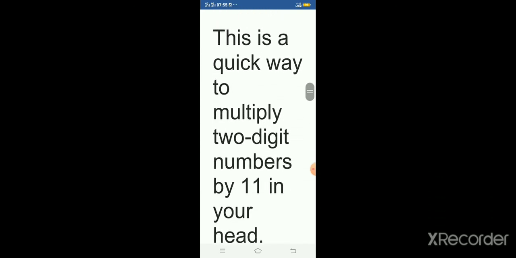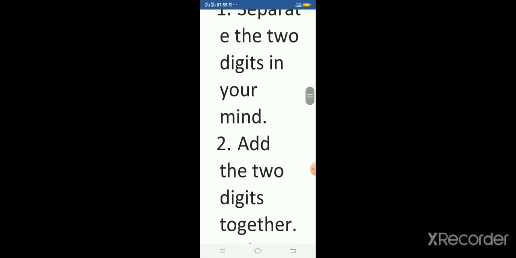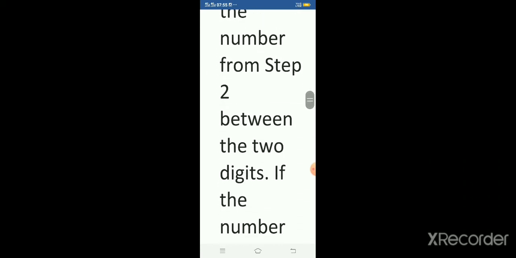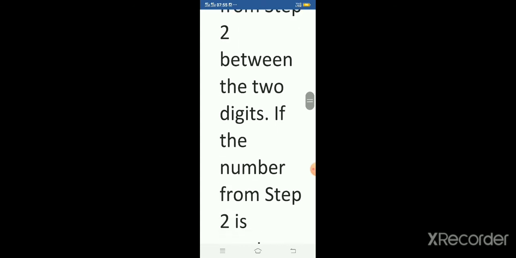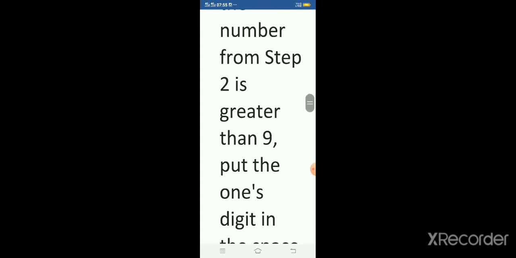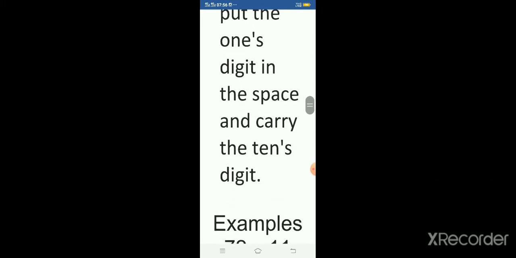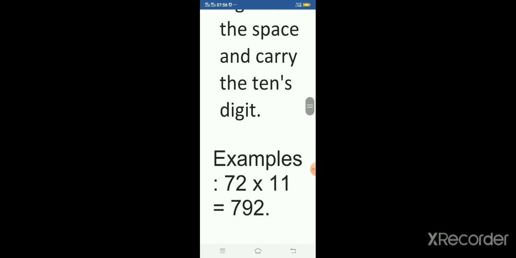Trick number 5. The 11 rule. This is a quick way to multiply 2-digit numbers by 11 in your head. Separate the 2 digits in your mind. Add the 2 digits together. Place the number from step 2 between the 2 digits. If the number from step 2 is greater than 9, put the ones digit in the space and carry the tens digit. Example, 72 into 11 equals 792.